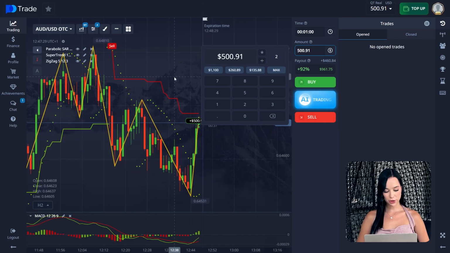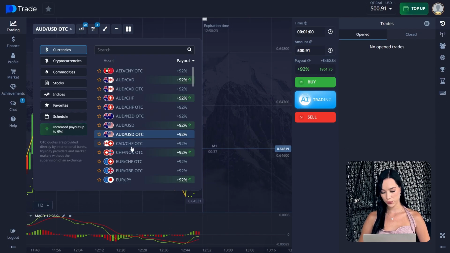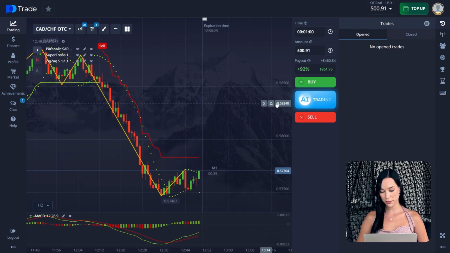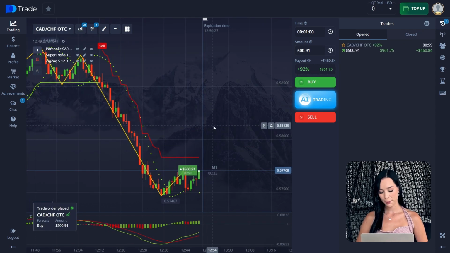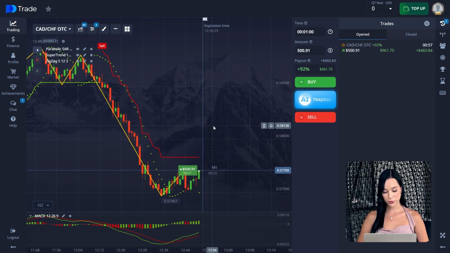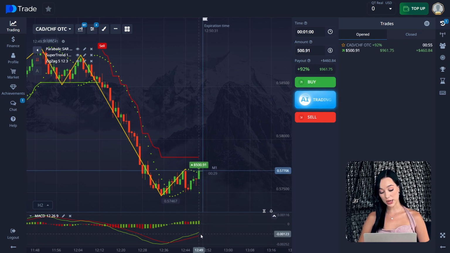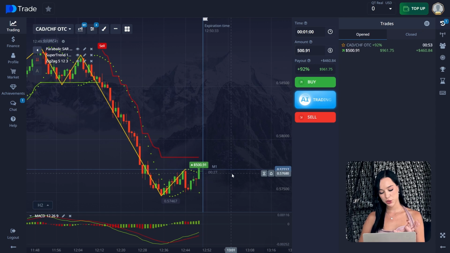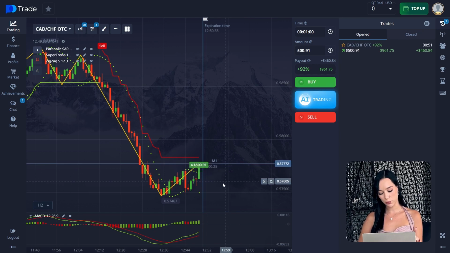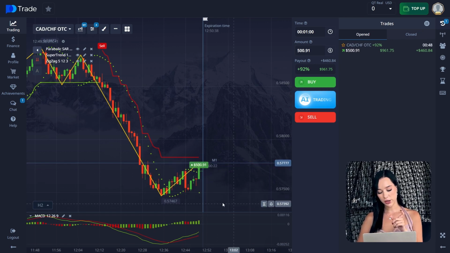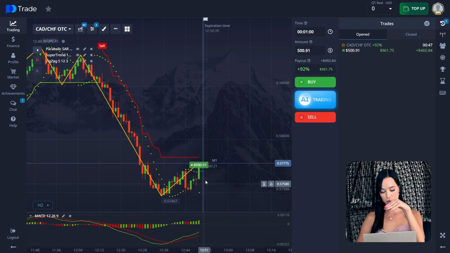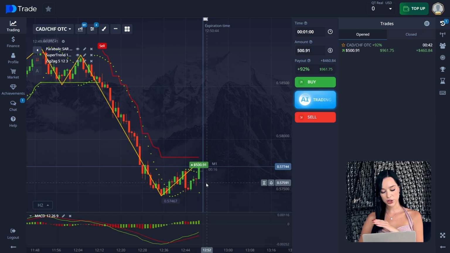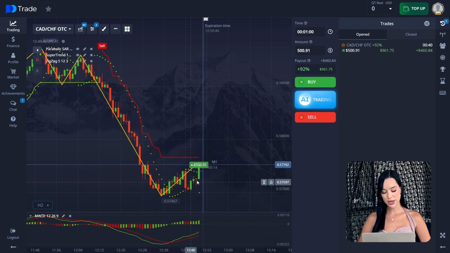So we change our amount of money and we go to find another situation. Here we open a buy trade for 1 minute for $500 already. So it was a pretty long downward trend before. Then there was some lateral movement, as you can see, but more like an upward trend with a lot of fluctuations. So the sellers were trying to break this level and go even lower, but they couldn't. And our chart finally reversed in the upward direction.